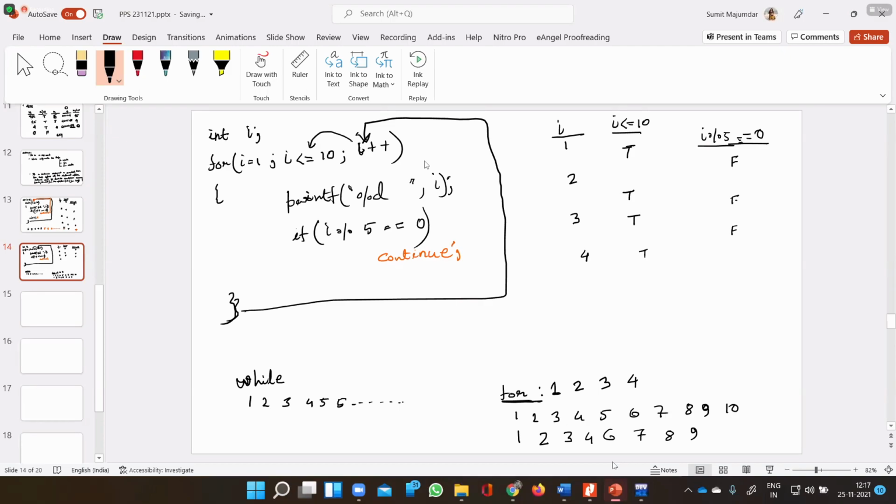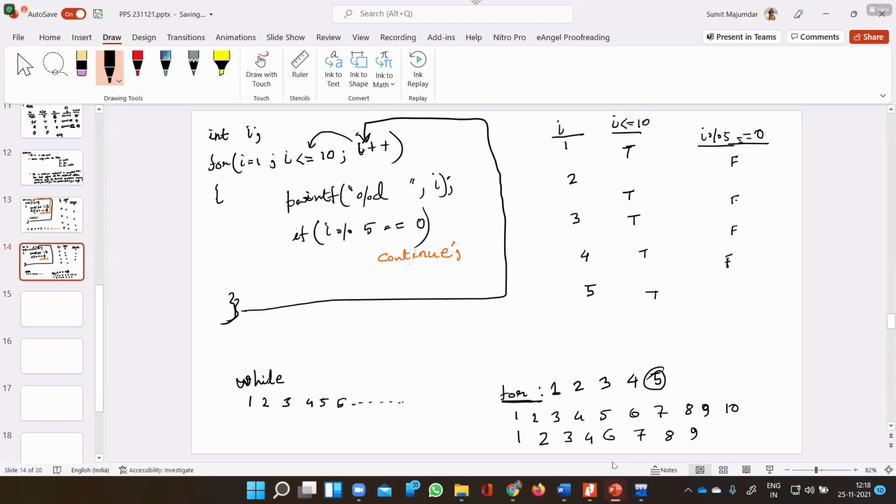Next, once again, the if condition is false. So from here, it will go back to the updation part. Updation part, it will be 5. I will be 5. The loop condition is true, so it will print the value of I, that is 5. So you can see that I value 5 has been printed.